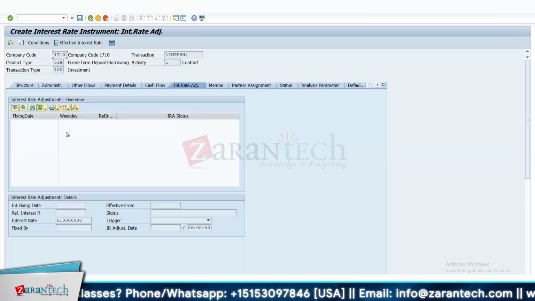Correct. If the interest rate is varying, if it is a floating rate, you can use these fields to control it. For example, whether we have done the fixing for last quarter, whether the interest rate has been fixed in the system. When you have a variable rate, on every quarter you're supposed to plan the transaction. That also we'll discuss separately.